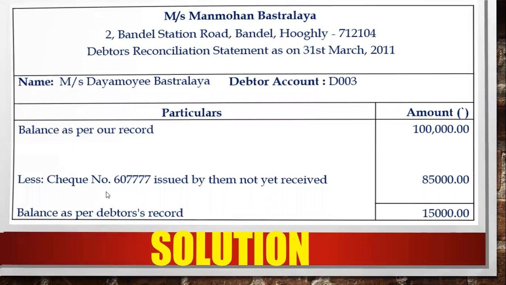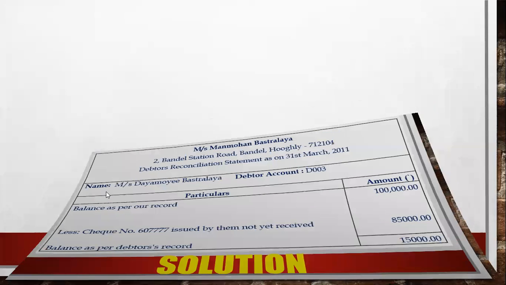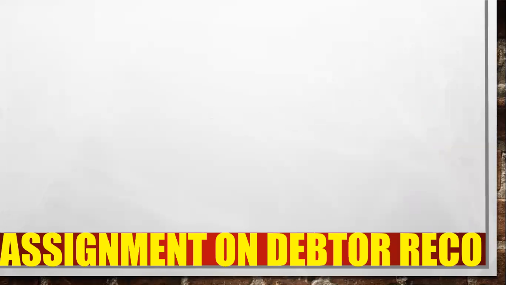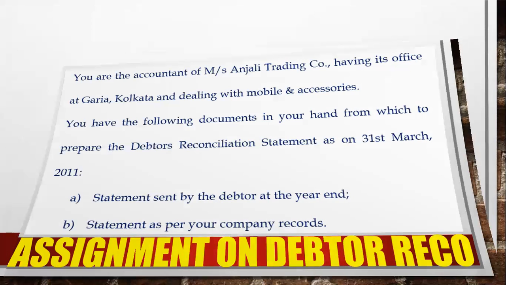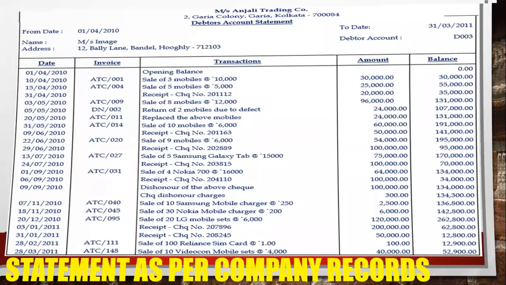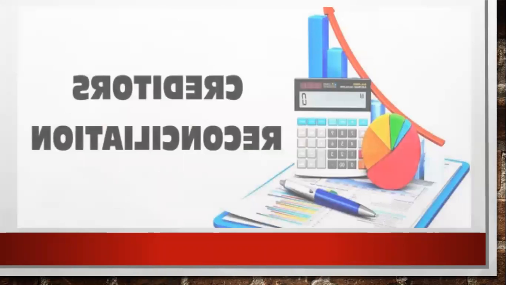This was the reconciliation. So there is an assignment we have on debtor reconciliation. You can prepare it on your own or take it as homework or practice purpose. Because we have done one sum of debtor reconciliation, after that we have done the assignment also. So this is the assignment I gave you. The homework also we have discussed in the lectures, so you can see the video also.